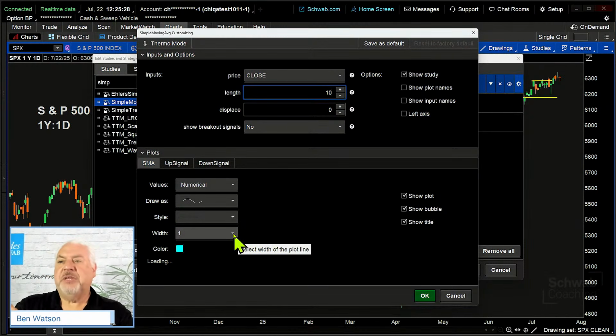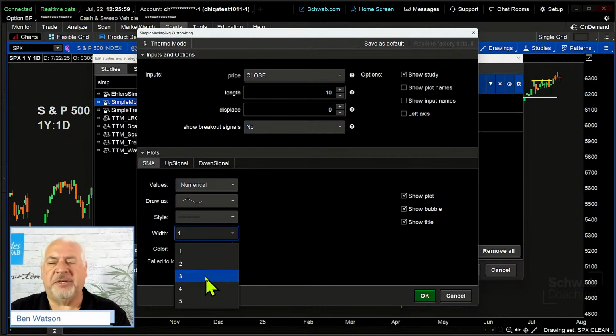Now, here's the thing. Some of you are already thinking in your head the question, well, why a simple moving average? Why not an exponential or a Hull or a triangular or a displaced moving average? Because there are lots of different moving averages that we could choose from. Simple moving average is just a straightforward way to calculate this. The only reason that we use other types of moving averages is to adjust mathematically for some of the challenges perhaps of a simple moving average. It doesn't make them better, doesn't make them worse. It simply makes them different than a simple moving average.